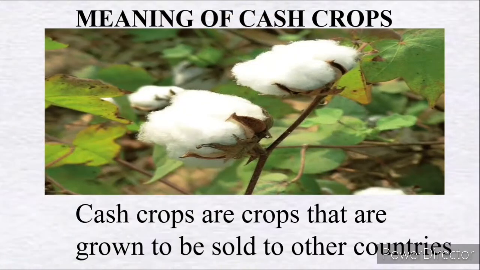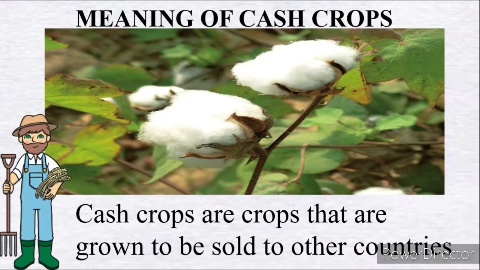Now, the other classification of crop is cash crop. What are cash crops? Cash crops are crops that are grown to be sold to other countries. In Nigeria, there are different cash crops, and Nigeria sells these crops to other countries to get money. So any crop that is grown to be sold to other countries for a nation to have money is called a cash crop.